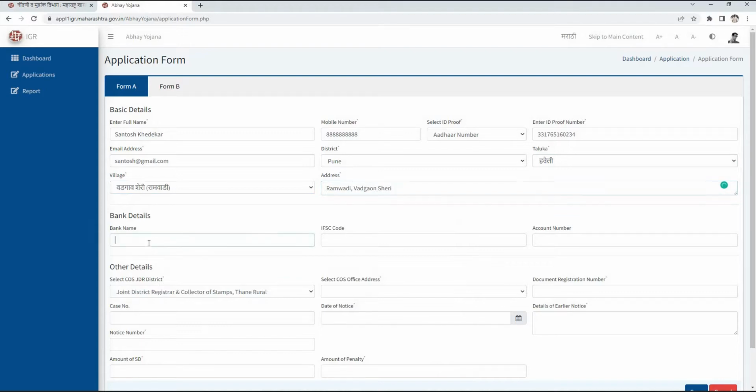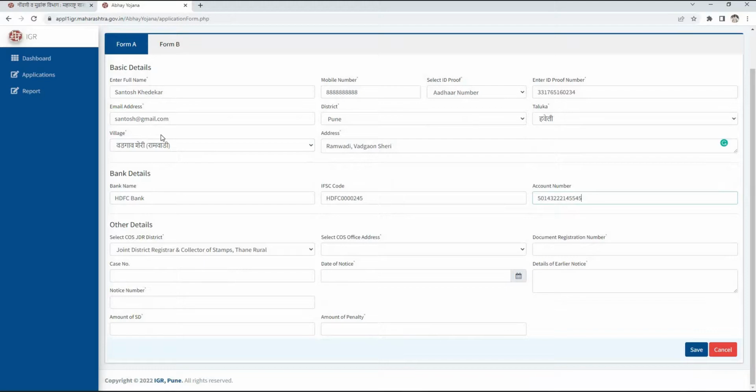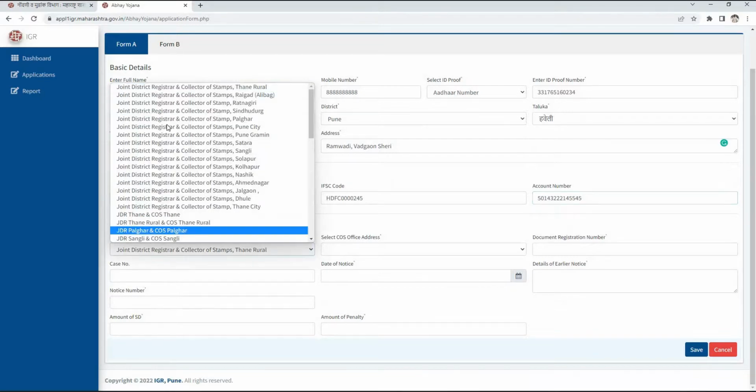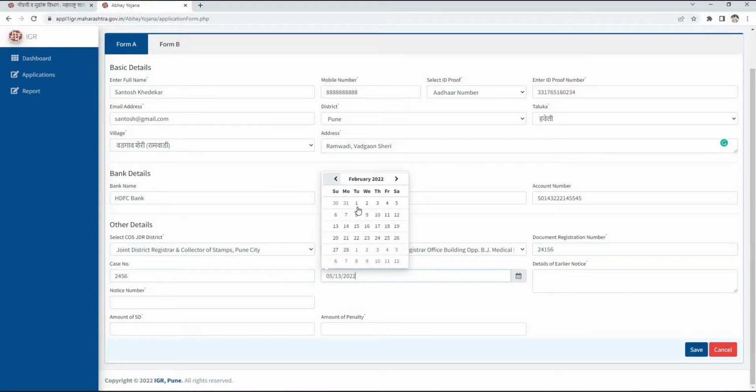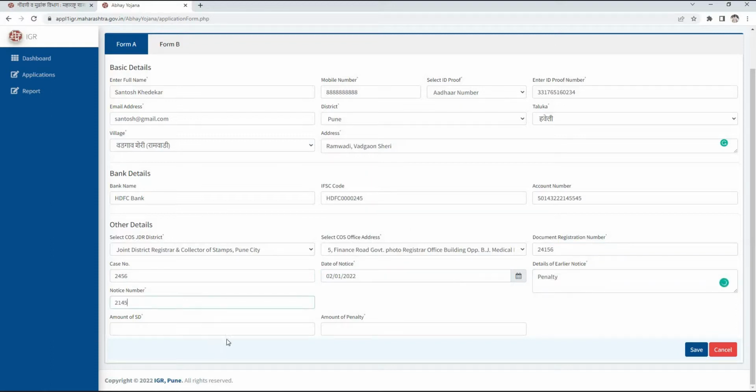Here in the bank details, enter the name of the bank and IFSC code of your bank branch and then enter the account number. Then in the other details section, select the collector of stamp and joint district registrar office from the drop-down. And next, select the office address. Then enter the document registration number, case number. Then select the date of notice from the calendar. Here enter the details of earlier notice and then enter the notice number. Here enter the amount of stamp duty and amount of penalty. And then click on the save button.